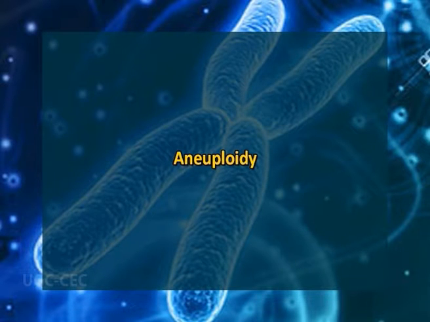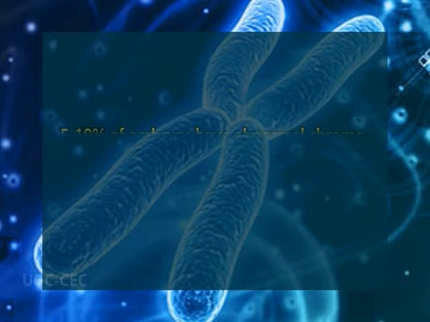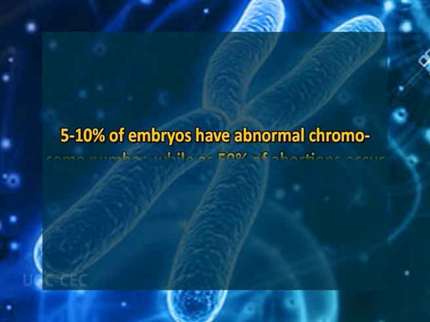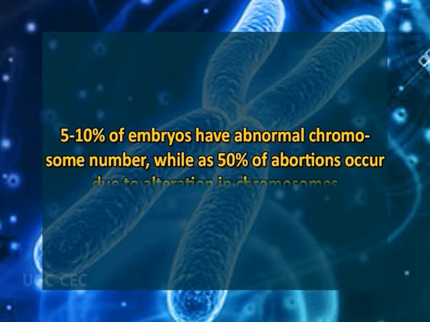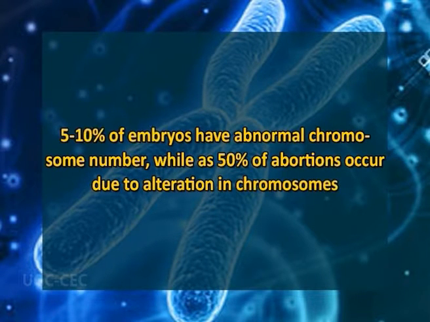So what is aneuploidy? The deviation from the normal set of chromosomes, followed by the structural arrangement of chromosomes, is known as aneuploidy. It can result in the gain or the loss of chromosomes due to segregation errors. It has been shown that alterations in chromosome number occur frequently during gamete formation, which is also evident from the fact that 5 to 10% of embryos have abnormal chromosome number, while 50% of abortions occur due to alteration in chromosomes.